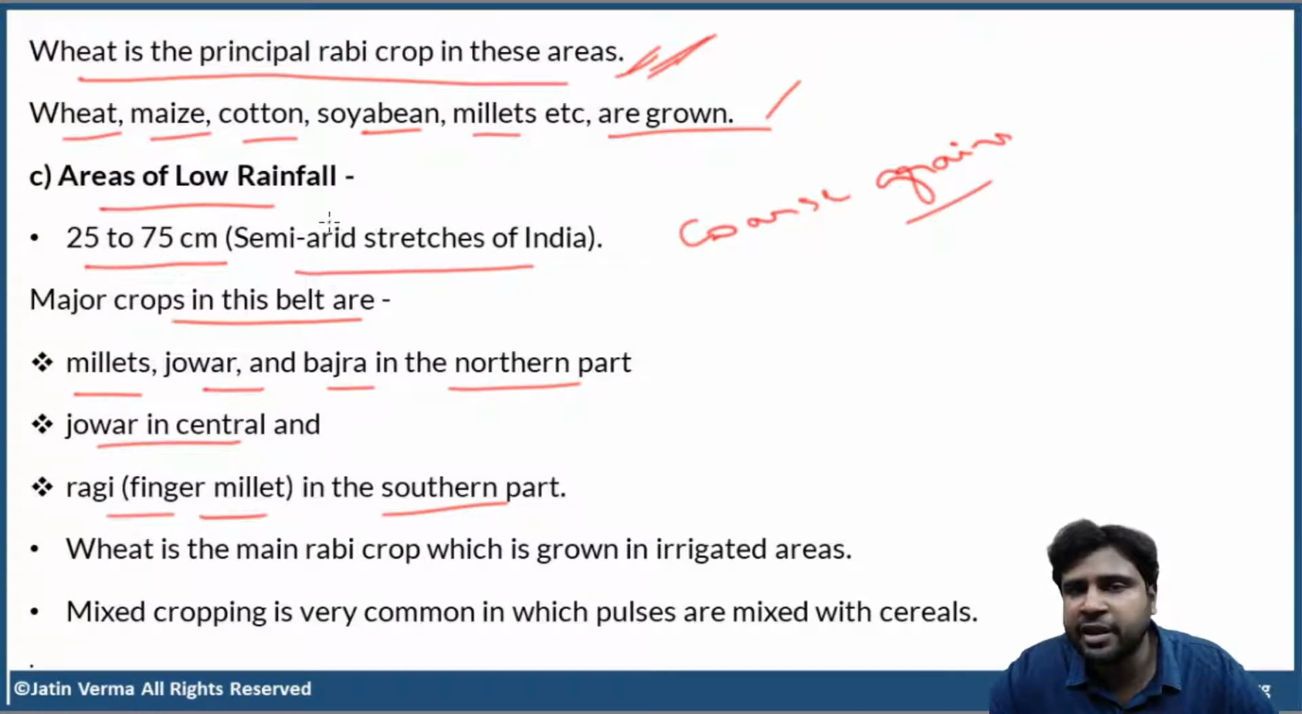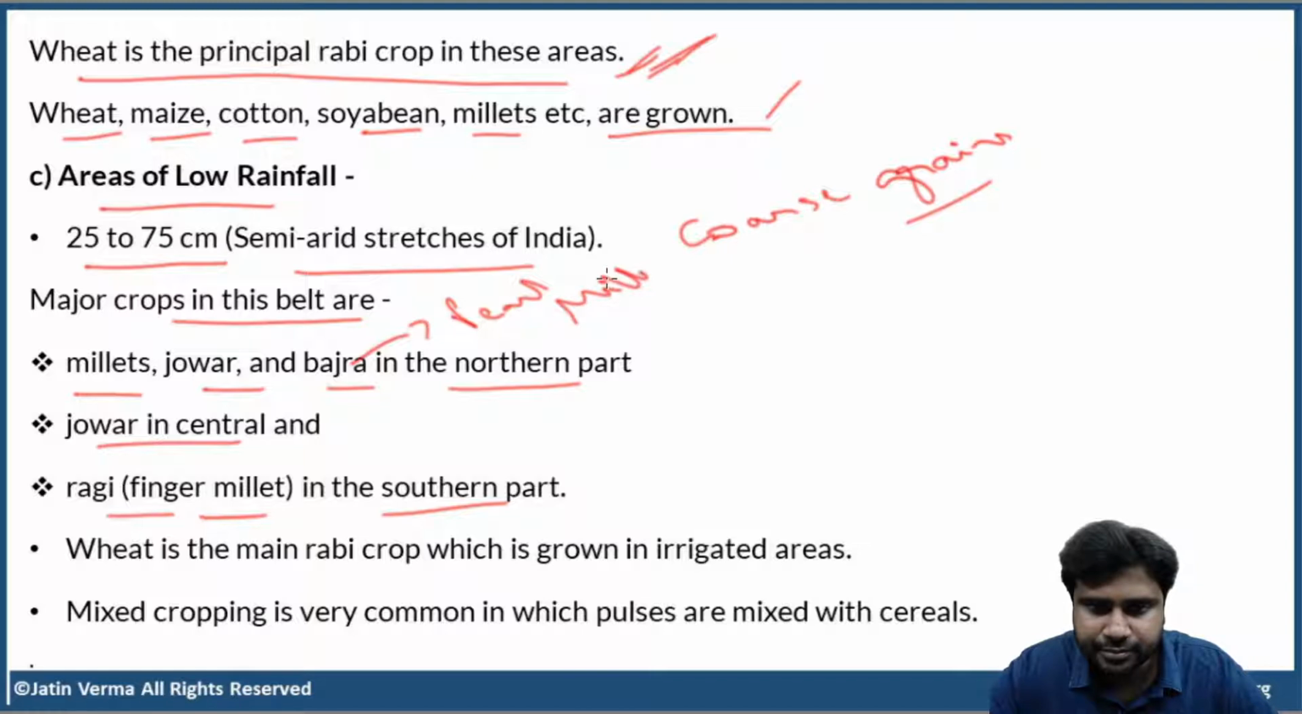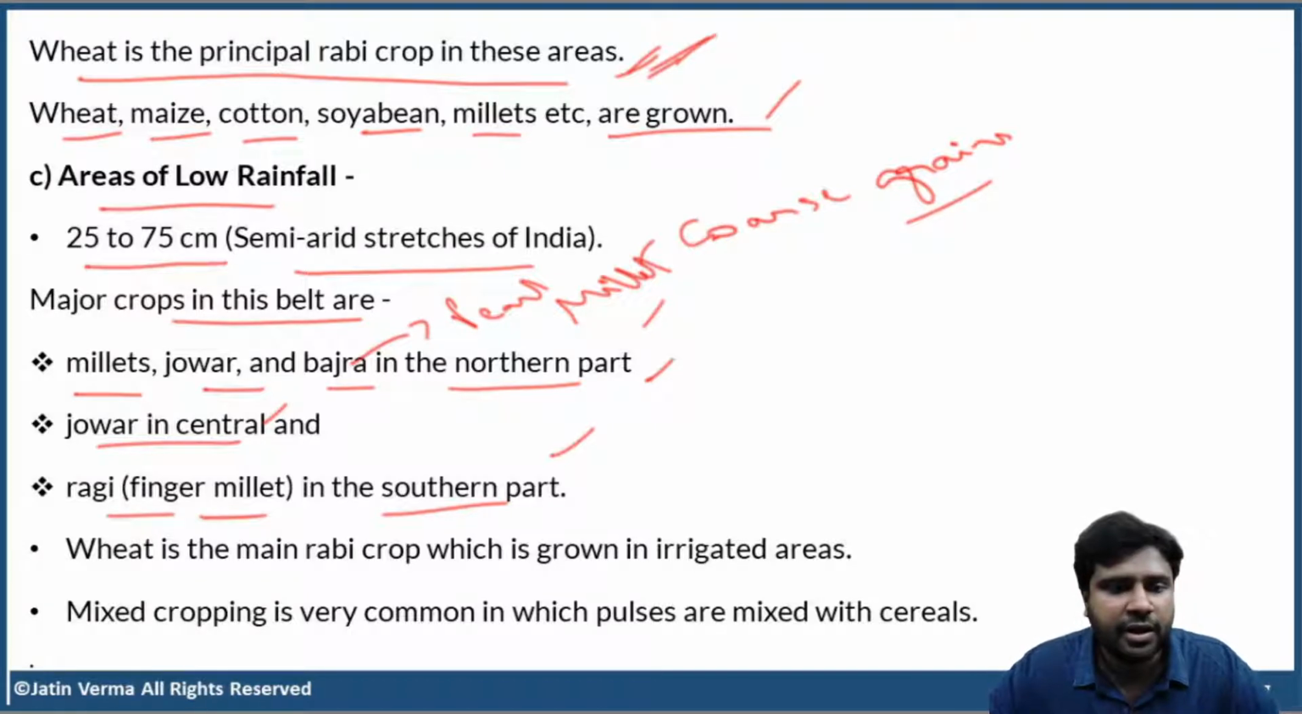Now, speaking about areas of low rainfall, 25 to 75 centimeters, that means we are talking about the semi-arid belts in India. So, what are the major crops here? Millets, jowar, bajra. Actually, bajra is pearl millet in English. The other types of millets, jowar and bajra, are grown in the northern part of India. Jowar, like they make jowar rotis, right? Which are very famous. Jowar is grown in central India. And then ragi or finger millet is grown in the southern parts, especially the dry basin areas of Godavari and Krishna.